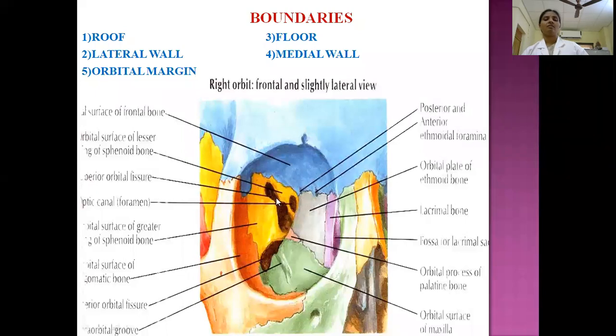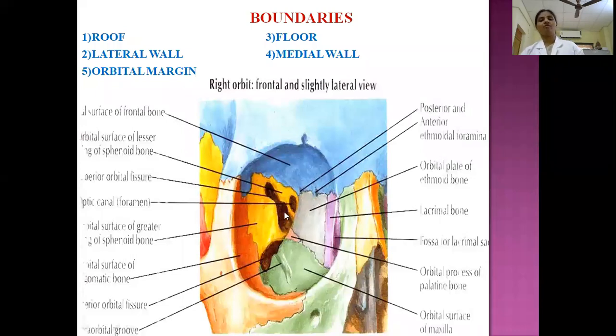What is this? A fissure known as the superior orbital fissure. Whereas at the junction between the lateral wall and the floor, we can appreciate one more retort-shaped fissure. What is that? The inferior orbital fissure. These two fissures form a V-shaped structure. So this is the superior orbital fissure, and this is the inferior orbital fissure.